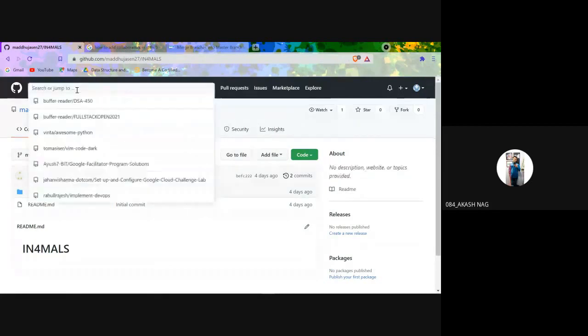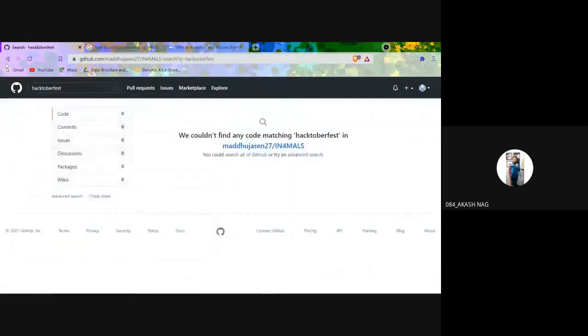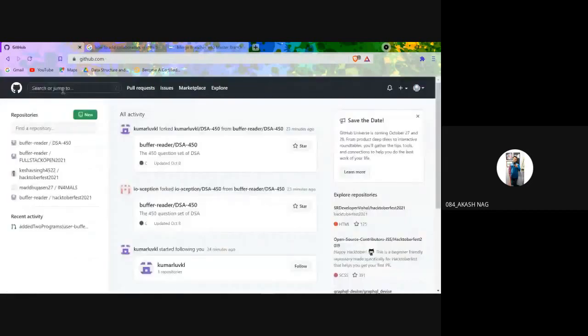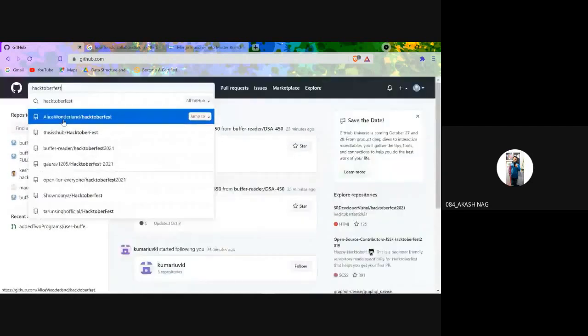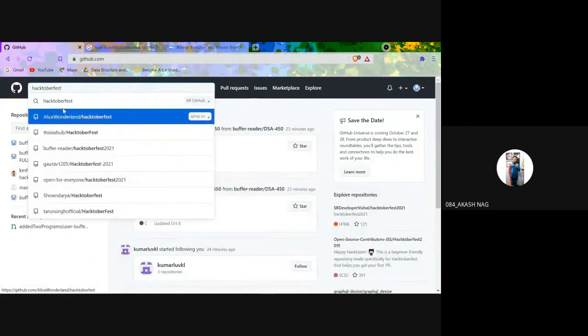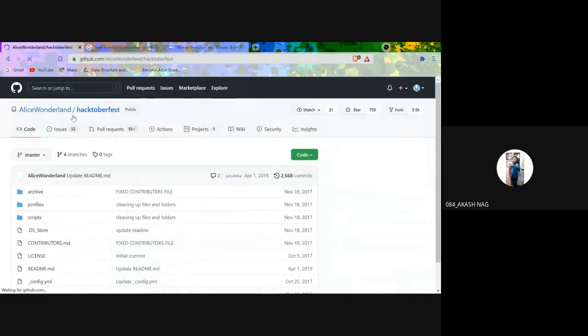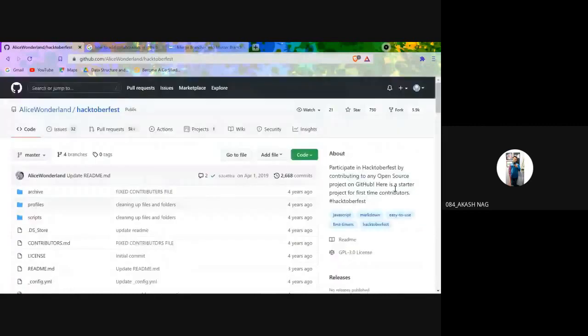So all you need to do is search for Hacktoberfest. See, a list of repositories opens: Alice Wonderland, Hacktoberfest, Disk Hub. So you can open anything you want. I'm opening the first one. See the difference. You can see the Hacktoberfest tag is there. This Hacktoberfest tag means that if you contribute to this repository, your contribution will count towards the Hacktoberfest.